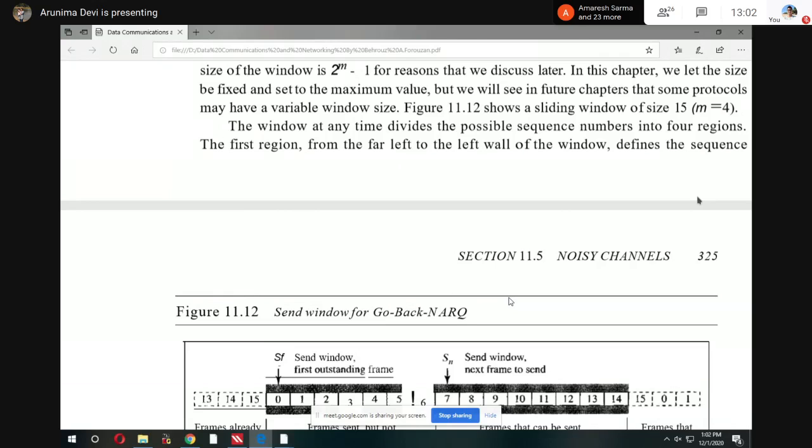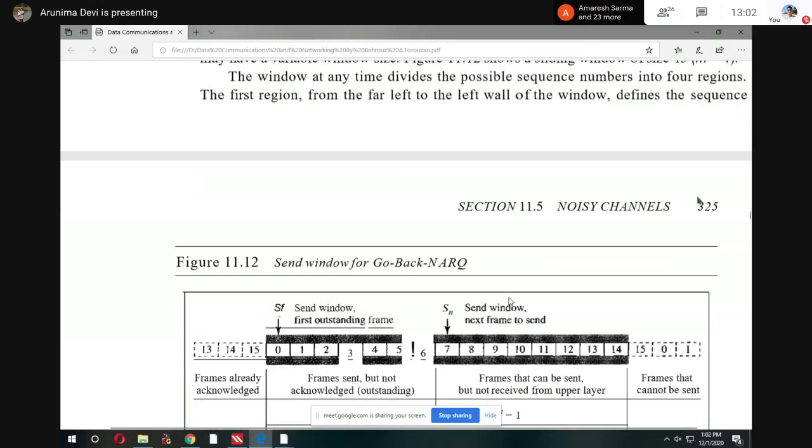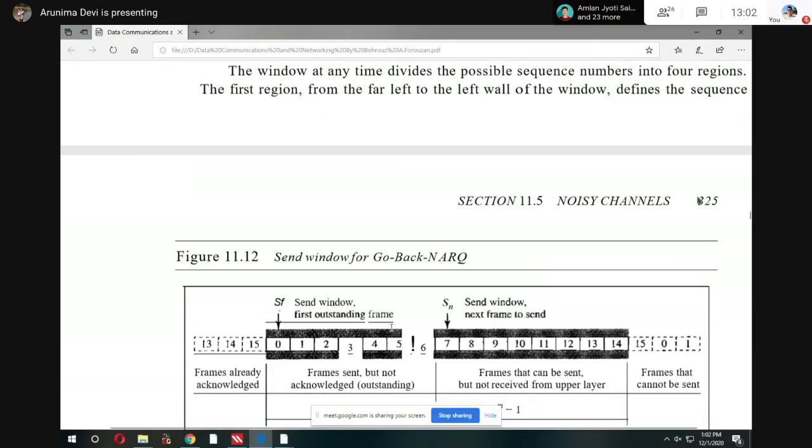Earlier also, while I discussed this topic, the sliding window was very complicated for students. But if you look for a few minutes, relating the description with the diagram, then I think you will have some idea. Then tomorrow I will discuss in more detail the send window and the receive window.